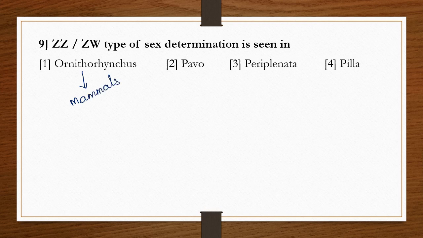Pavo cristatus is the scientific name of peacock.